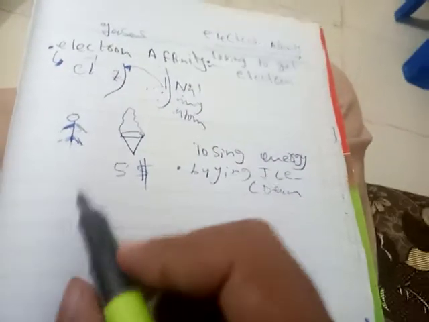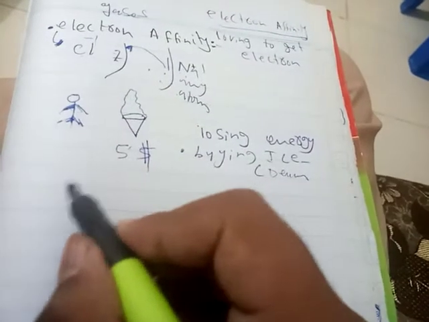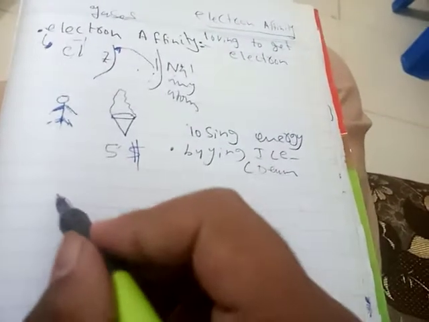So when he buys the ice cream after losing energy, his aim is just to buy the ice cream. He does not want to say that he does not want to lose energy or get energy. His aim is to buy this one ice cream. Likewise in non-metal atoms, like chlorine here, we can get another non-metal.